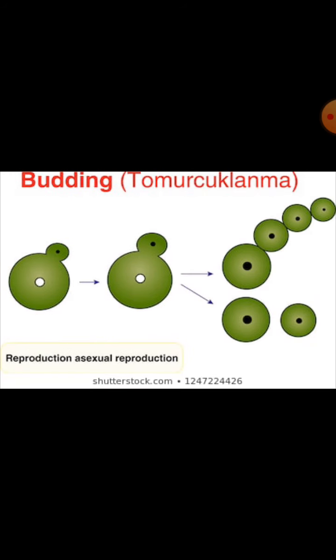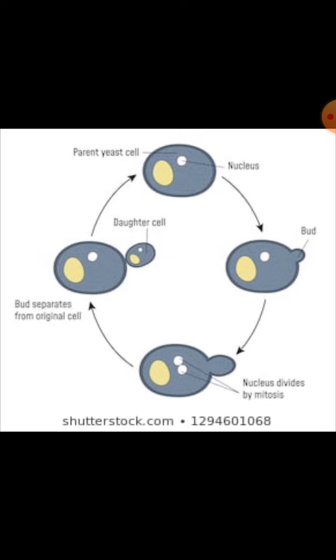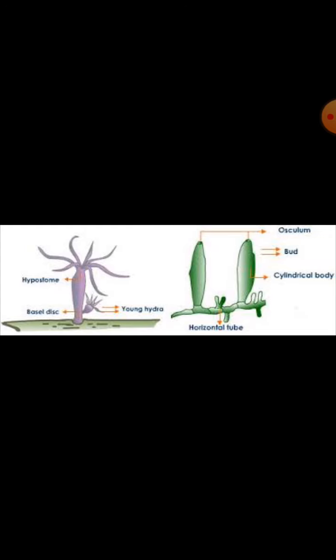Next, budding. Budding is another special type of asexual reproduction. It occurs, for example, in yeast, a one-celled fungus. Budding is also seen in aquatic and marine organisms, for example, Hydra.